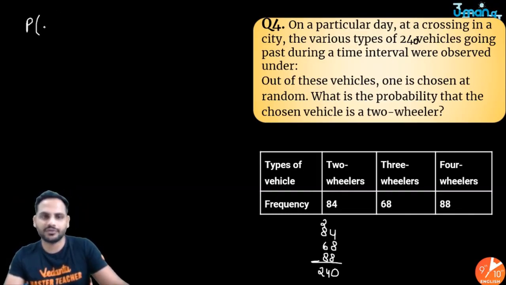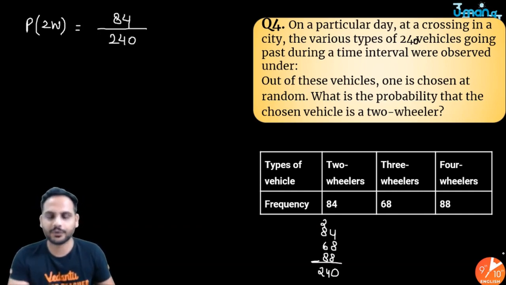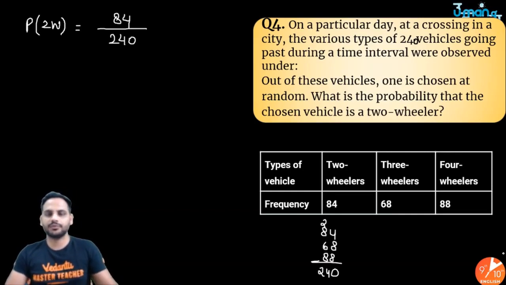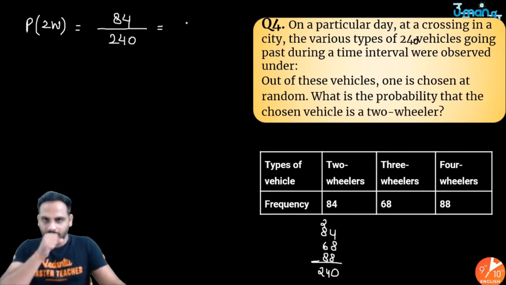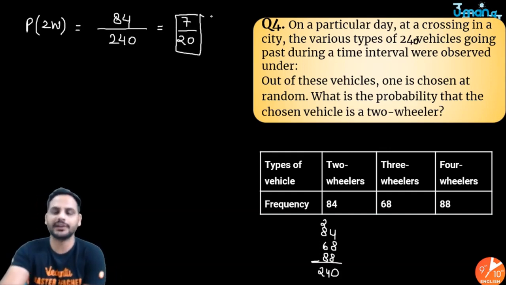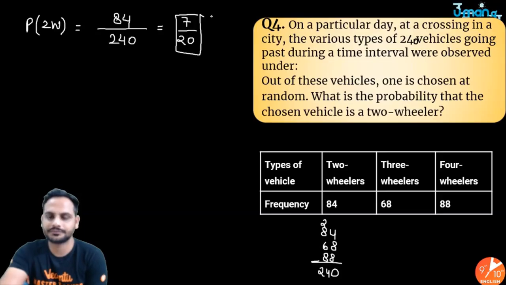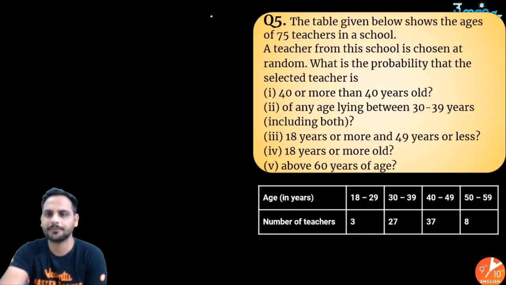So for the two-wheeler part, the total options we have are 240 vehicles, and out of those 240 vehicles, only 84 are two-wheelers. If I divide by 12, 12 sevens are 84 and 12 twenties are 240. So 7 by 20. The probability of selecting a two-wheeler will be 7 upon 20. Got it? If you convert it into decimal, it will be 0.35. No problem with that.